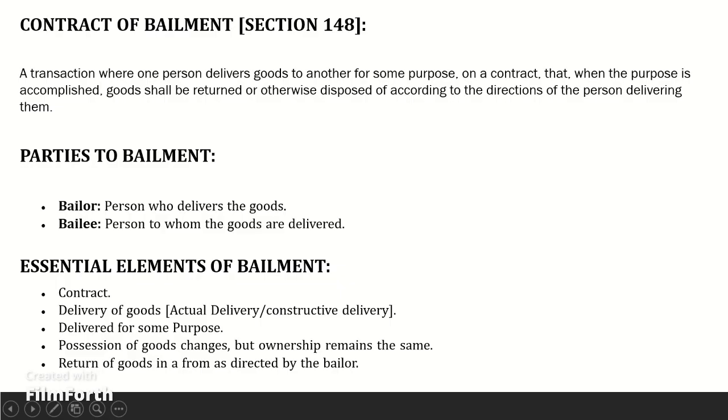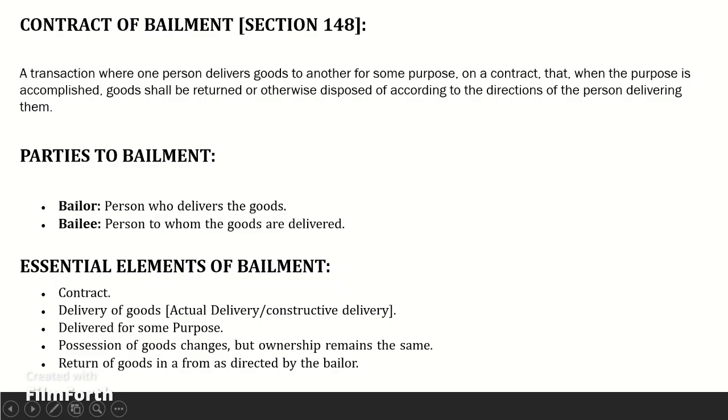Delivery of goods. It involves the delivery of goods from one person to another for some purposes. Bailment is only for movable goods and never for immovable goods or money. The delivery of the possession of goods is of the following kinds. Actual delivery: when goods are physically handed over to the bailee by the bailer. Example: delivery of a car for repair to a workshop. Constructive delivery: where delivery is made by doing anything that has the effect of putting goods in the possession of the bailee or of any person authorized to hold them on his behalf. Example: delivery of the key of a car to a workshop dealer for repair of the car.